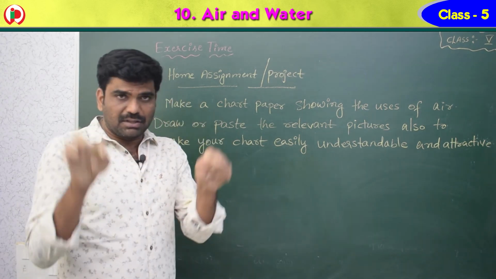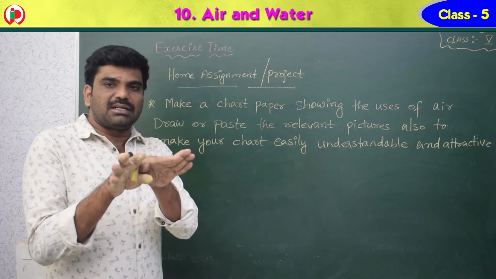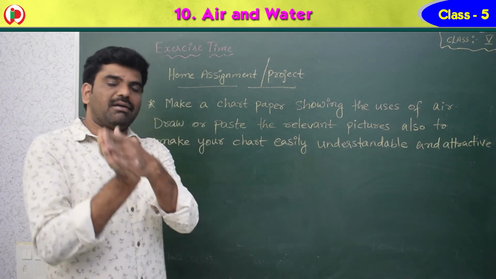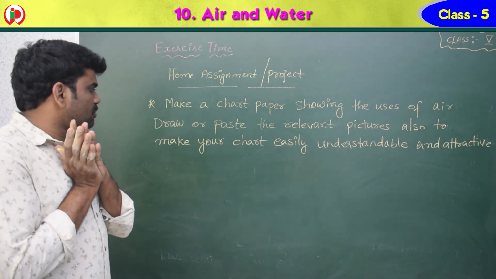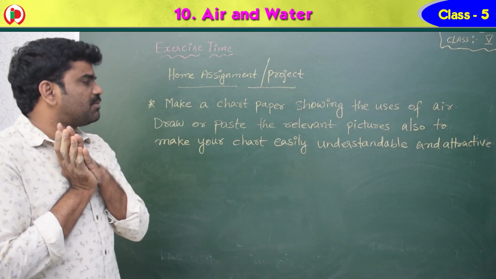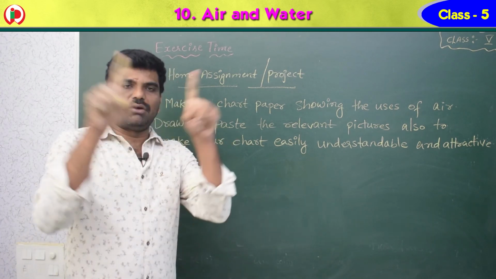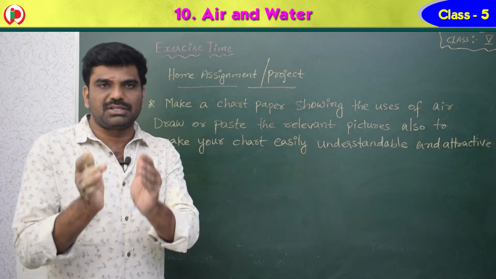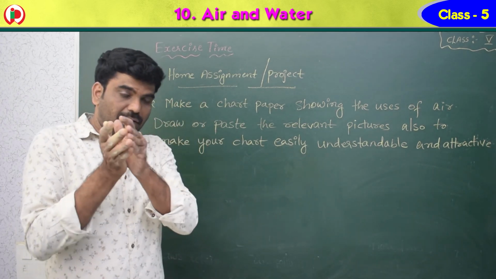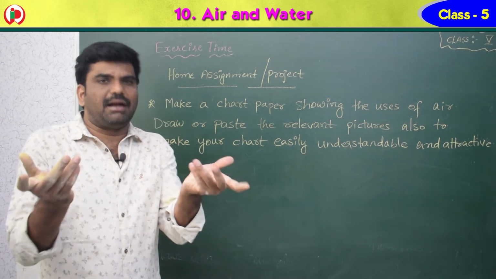Also make your chart easily understandable and attractive. So simply, you have to make a chart showing the uses of air and draw or paste the pictures, so that it is very easily understandable and attractive.